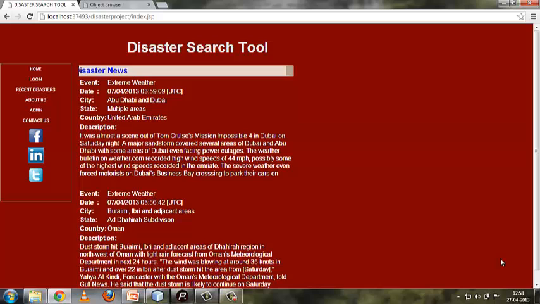Now let's see the implementation of the tool. This is the picture of the disaster search tool. The latest 2 disasters are seen on the front page of our website. Now let's see the login process.